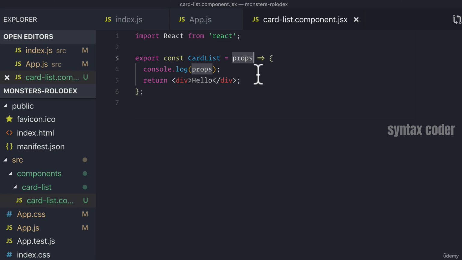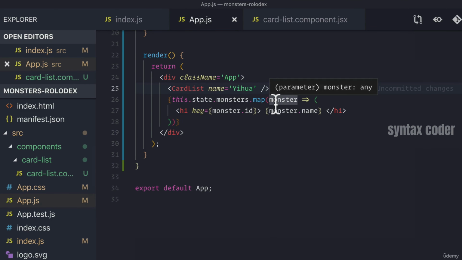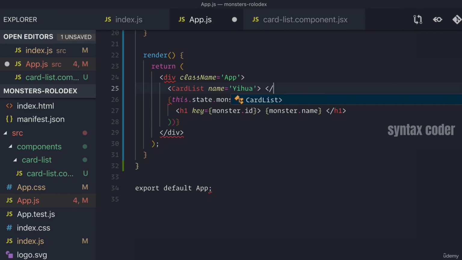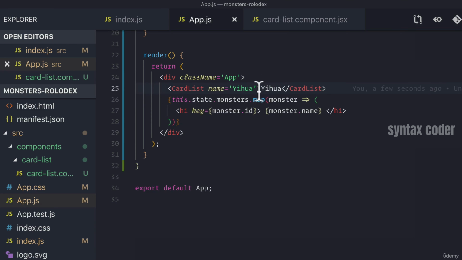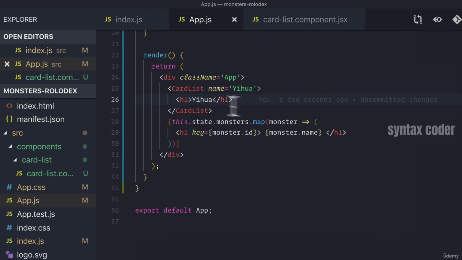So what are children? Children are actually what you pass in between the brackets of our component that gets called. So if in here I say Yihua, then the children prop will be this Yihua, right? Actually, I'm even going to make it an H1 just so that I can show that it's anything in between these tags.